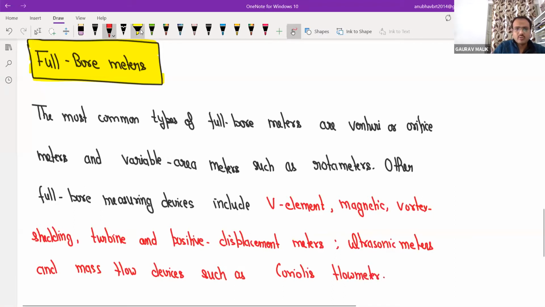So they can ask this type of question also, that mass flow device, Coriolis flow meter is used to measure.